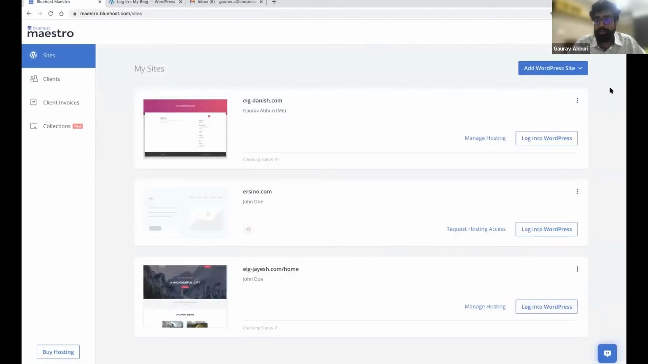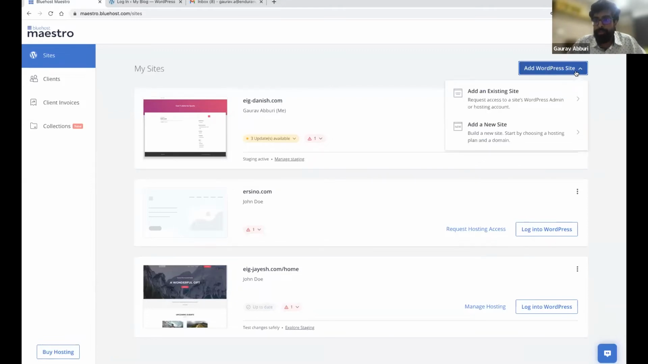I'll quickly show you how to add a WordPress site and how easy it is to add a WordPress site to your Maestro dashboard, right? And another important point here is you can add sites both hosted on Bluehost as well as other hosts. I'll show you both how you add sites.